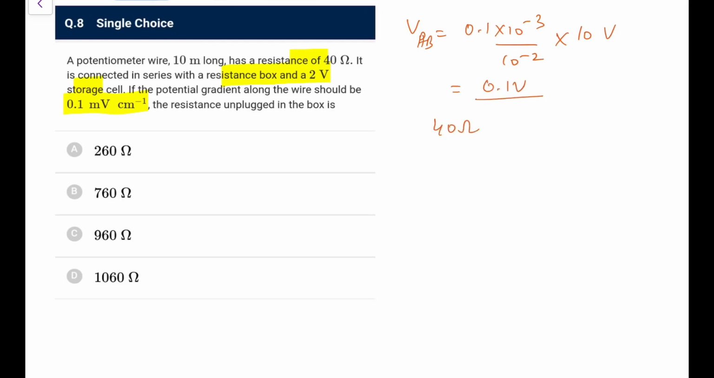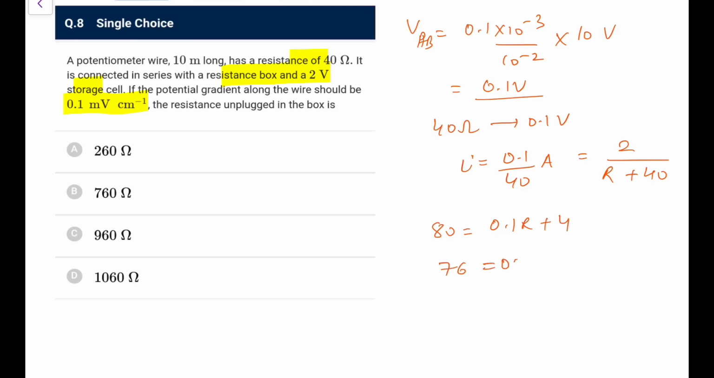So it comes out as 0.1 volt. So the 40 ohm resistor has a drop of 0.1 volt, so the current would be 0.1 upon 40 amperes, and that should be equal to 2 upon the resistance unplugged in the box plus the resistance of the wire, that is 40. So what do you have? 80 would be equal to 0.1 R plus 4, so 76 is equal to 0.1 R, so R equals 760 ohms. So go for option B.